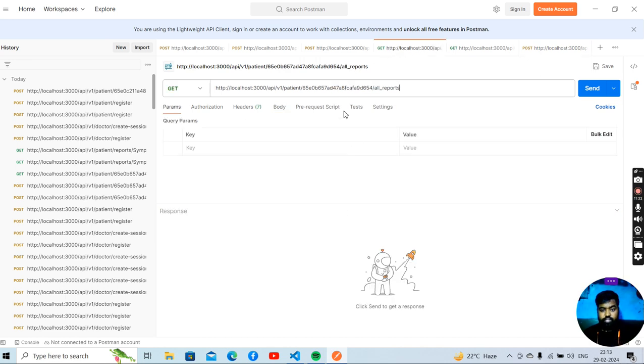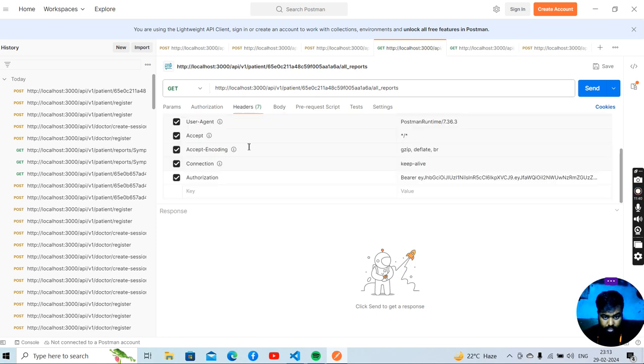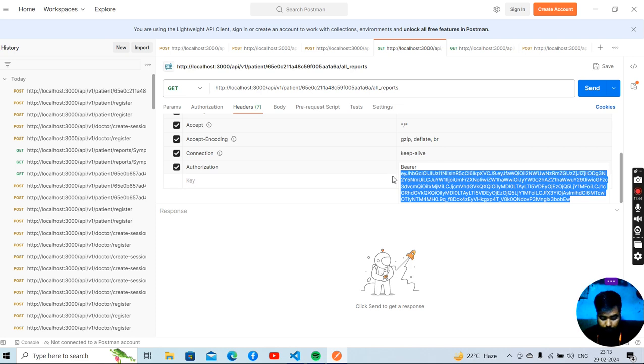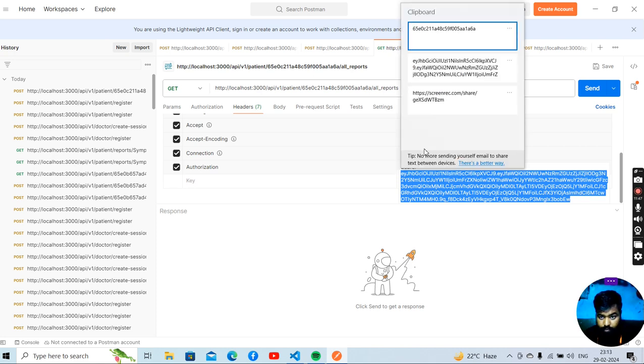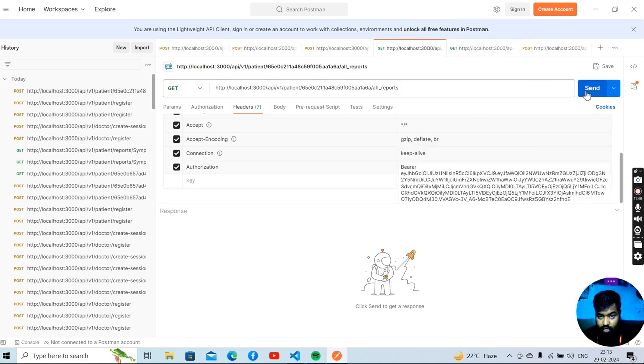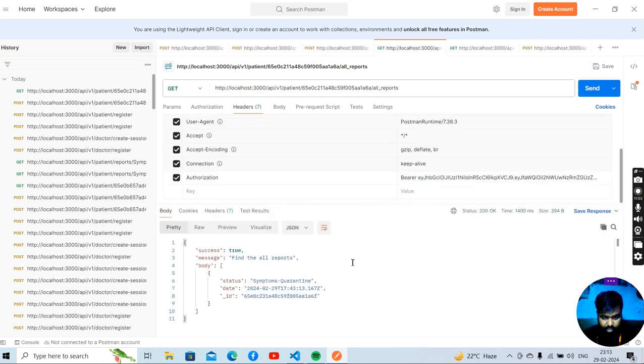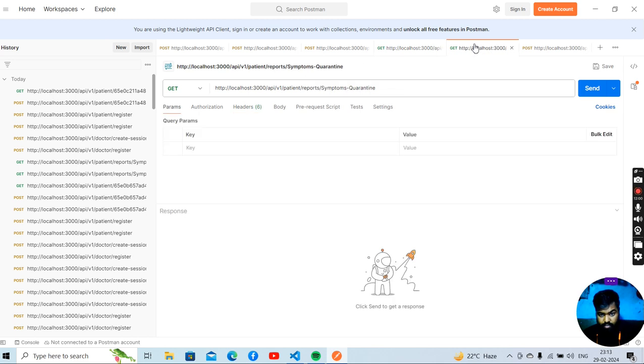Let's get the details patient wise. So I'm updating this patient ID, and here let's update the token. Let's click send. So let's see, we got the patient details. Let's check the next thing, a patient report status wise.